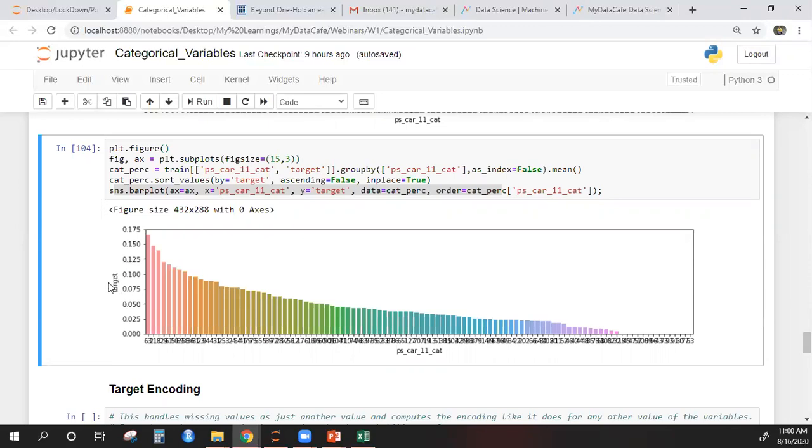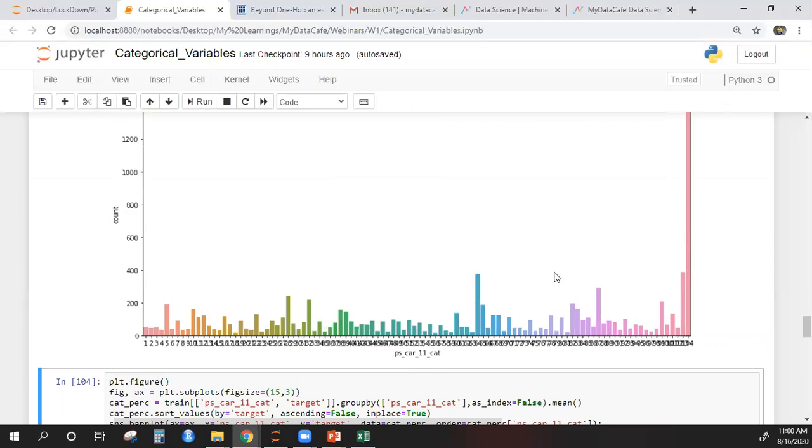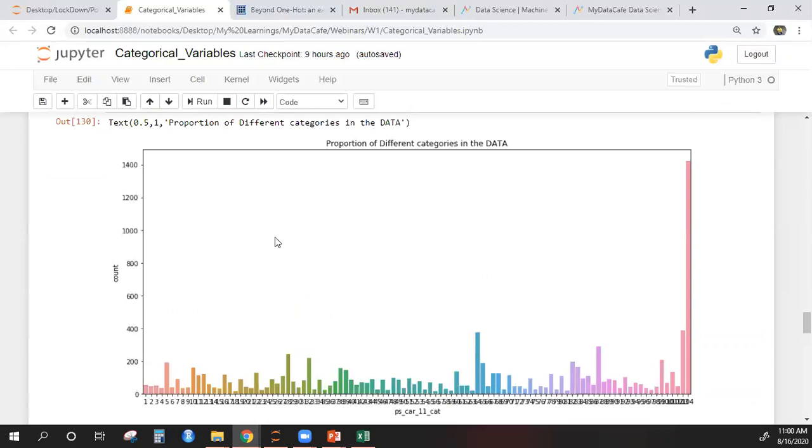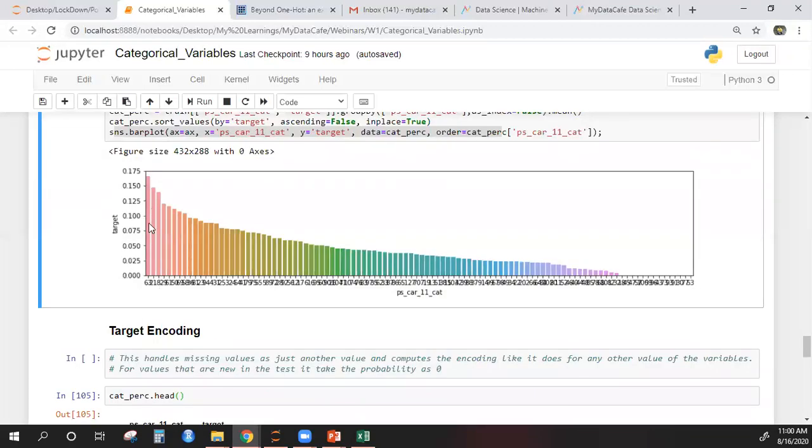This is showing you the probability of 1 for each category, whereas that was showing you the count, how many times that category is present. For example, how many times Mumbai is present in our data. But this is showing you, whenever it is Mumbai, what percentage of it is 1.